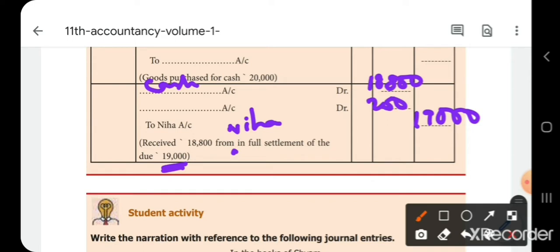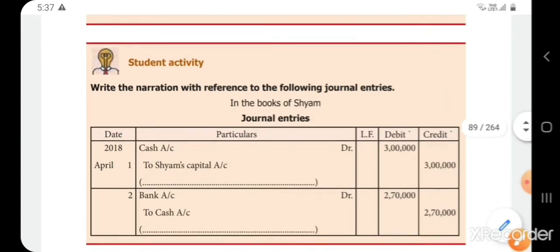So debit all expenses and losses. So you will write discount allowed account. The entry will be cash account debtor 18,800, discount allowed account 200, to Neha's account 19,000. Okay. Next.